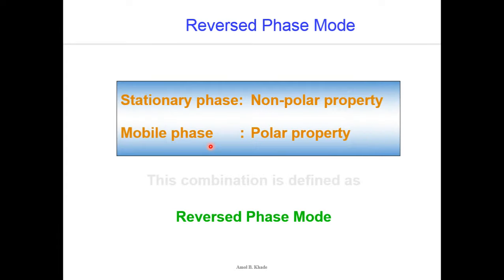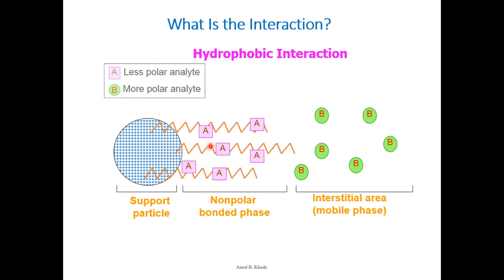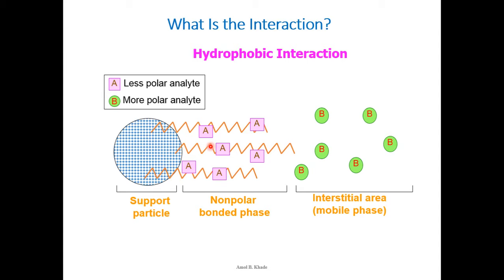Then we have reverse phase, where the stationary phase is non-polar and mobile phase is polar, which usually involves a hydrophobic interaction with the stationary phase. So you can see here A is less polar, because in reverse phase the nature of the stationary phase is non-polar. So I have told you, like dissolves like.